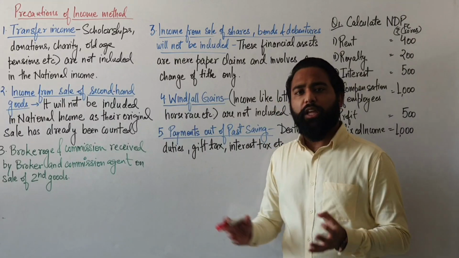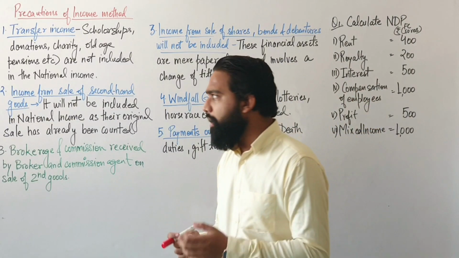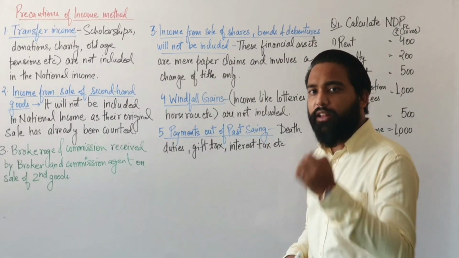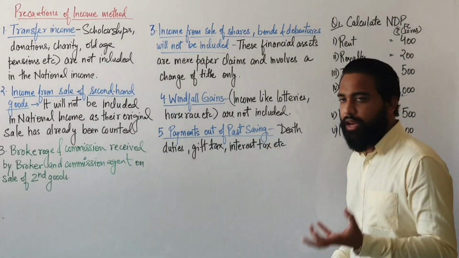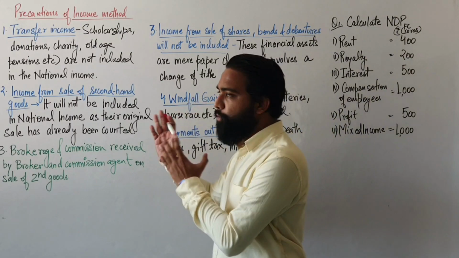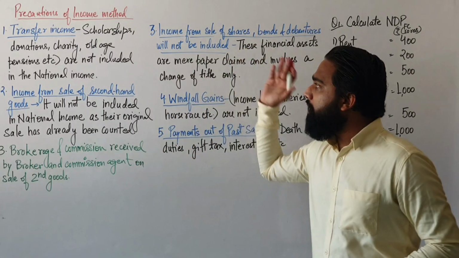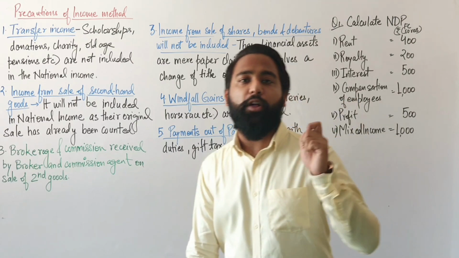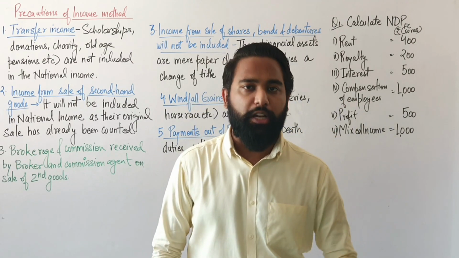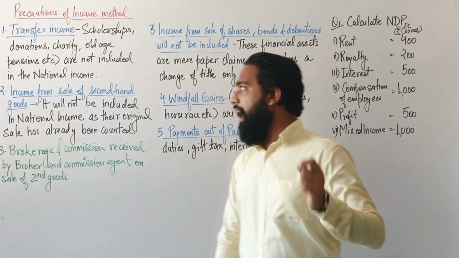Now, there are a few things which we have to keep in mind so that we don't add those things while estimating the national income. The first and foremost thing is transfer income. You don't need to add all the transfer income because only factor income is included while estimating the national income.